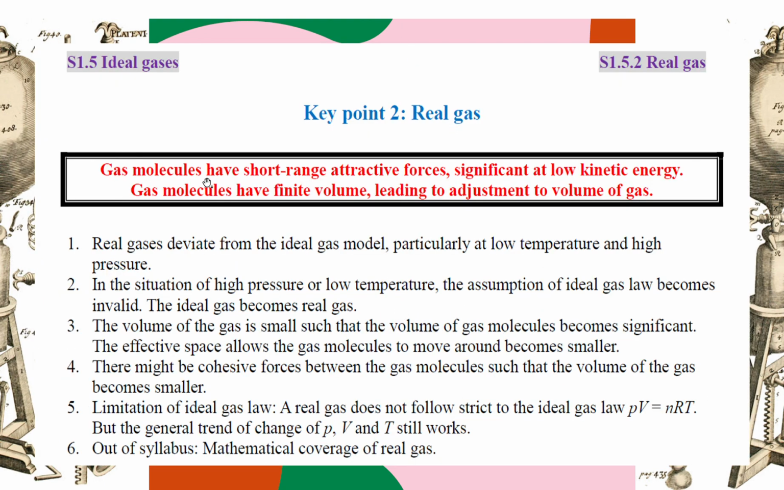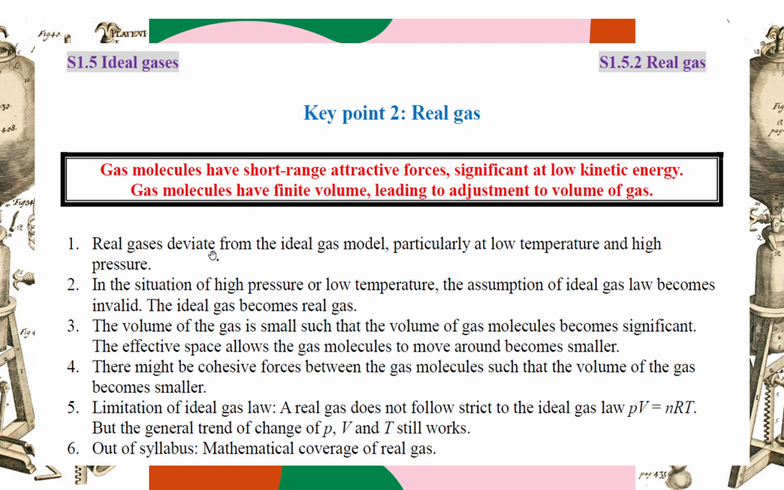So the gas molecules have what problem in the real world? Actually they have short range attractive forces. Gas molecules have low kinetic energy. When they move slowly, this attractive force becomes significant. And also the gas molecule has a finite volume, right? Especially when the volume of the gas is small, this finite volume becomes significant. So actually the gas molecule can move around in a smaller volume. The effective volume is smaller.